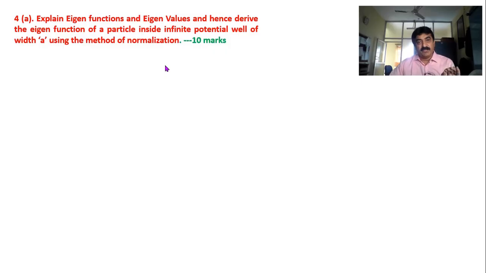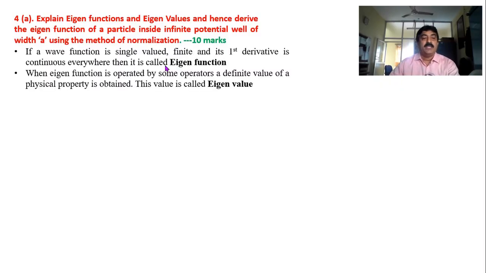Eigenfunction means a wave function which is having a single value, finite value, and first derivative is always continuous. And when the eigenfunction is operated by some operators like energy operator or momentum operator or spin operator, you get a definite answer. That answer, that value, that number is called eigenvalue. So here is the definition. If a wave function is single valued, finite, and its first derivative is continuous everywhere, then it is called eigenfunction. When eigenfunction is operated by some operators, a definite value is obtained and this value is known as eigenvalue. I explained this also in the previous video.